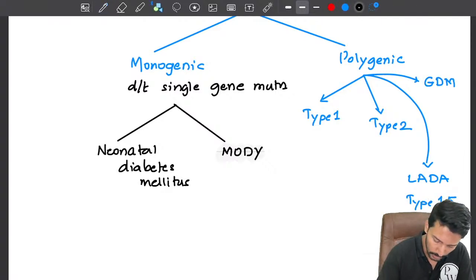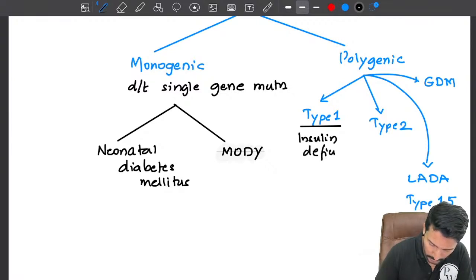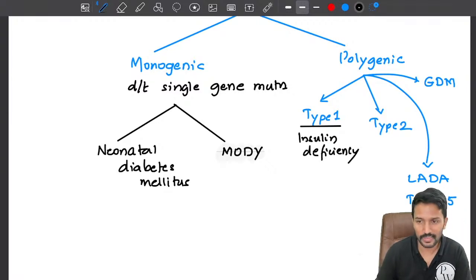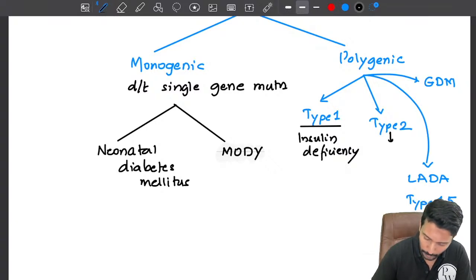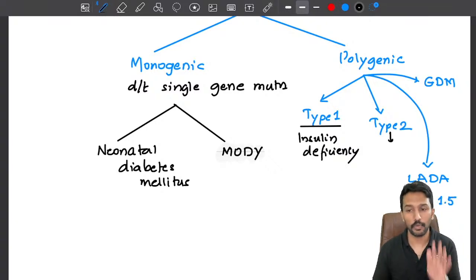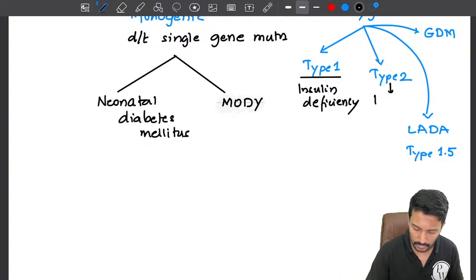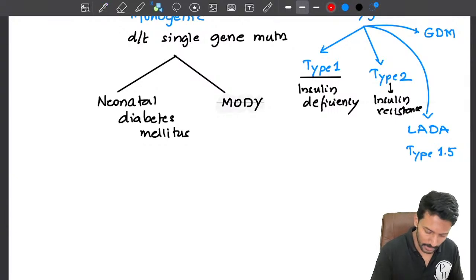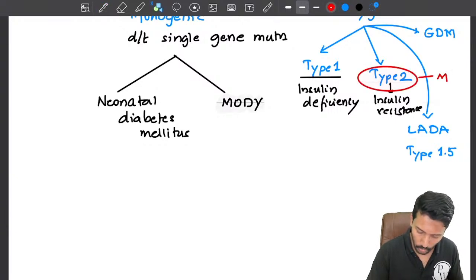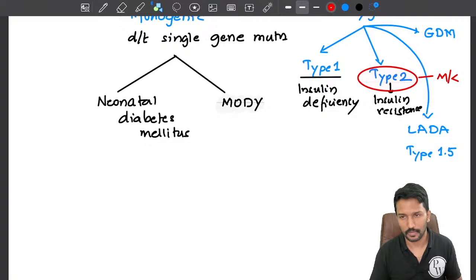Type 1 is due to absolute insulin deficiency. Your pancreas is not able to produce insulin. In type 2, the pancreas initially at least is able to produce insulin. Unfortunately, that insulin is not able to work because of insulin resistance. Overall, type 2 is the most common type of diabetes mellitus.